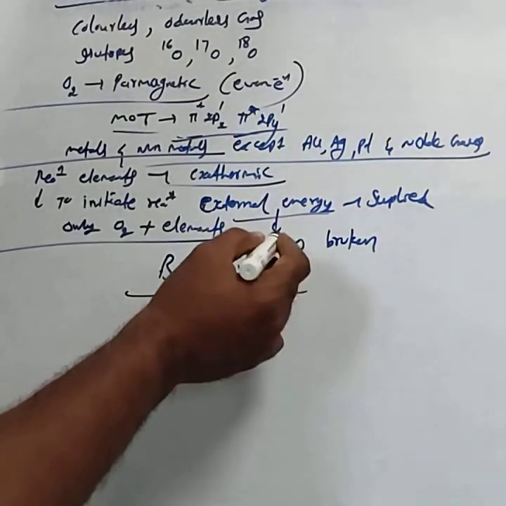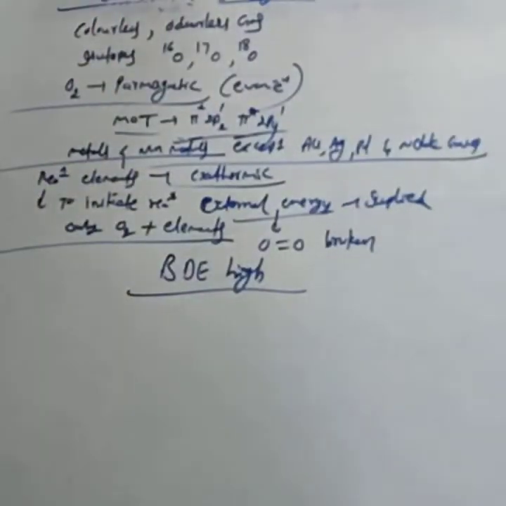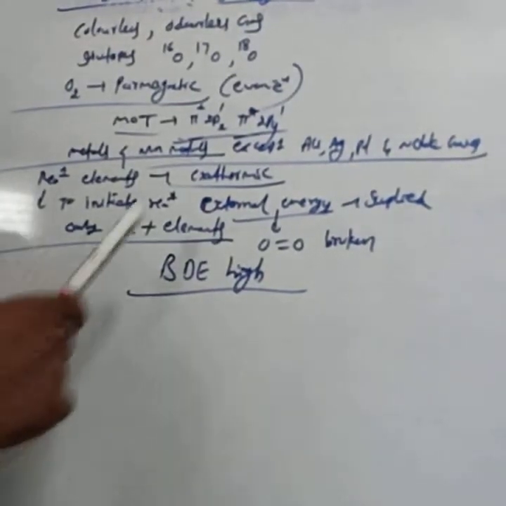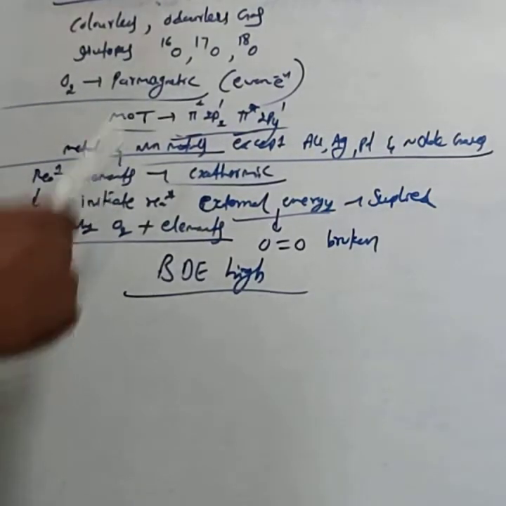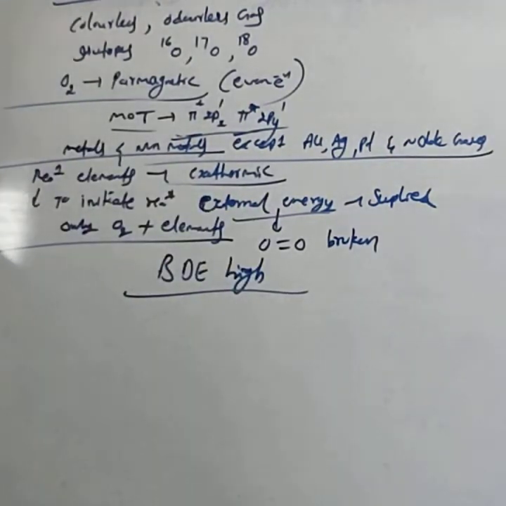To break this bond, you have to supply external energy. Then only oxygen combines with other elements.